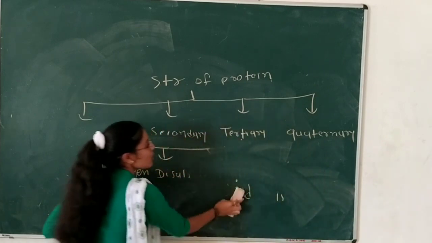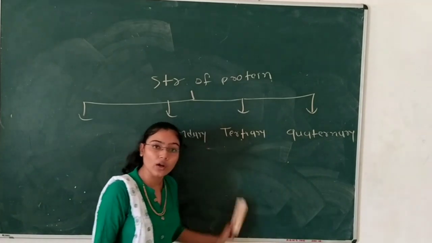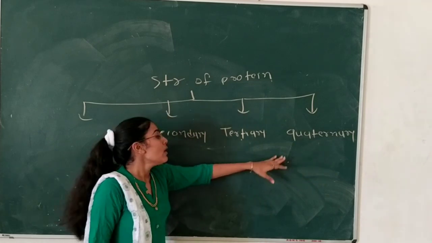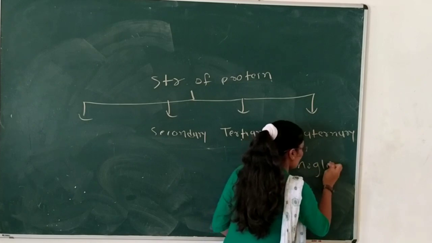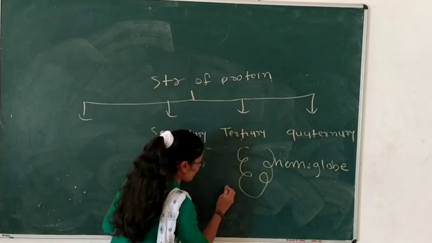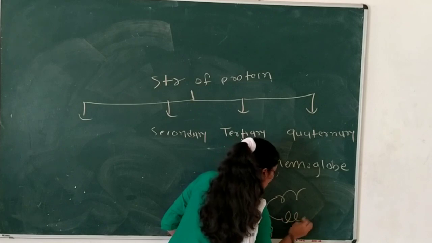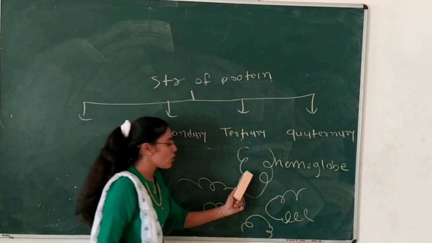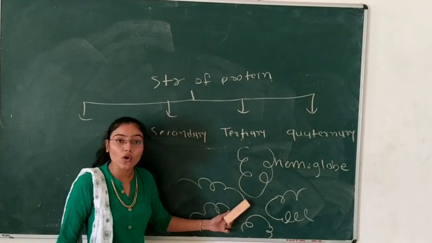Now we will see the quaternary structure of the protein. In this structure we will also find van der Waals bonds. An example of a quaternary structure is hemoglobin. It has four polypeptide chains, 2 alpha and 2 beta chains, long chains of amino acids, with all the bonds in that structure.